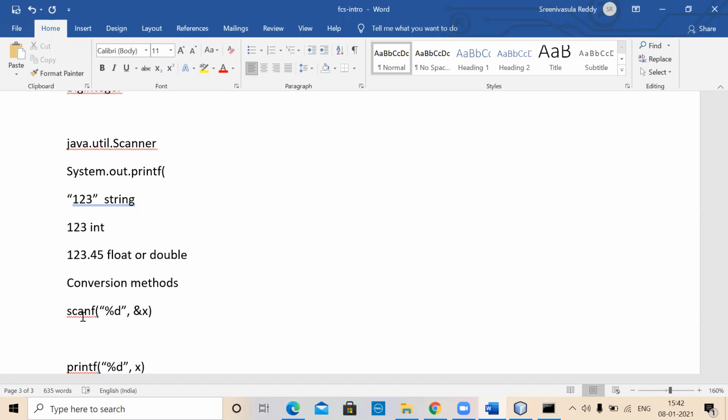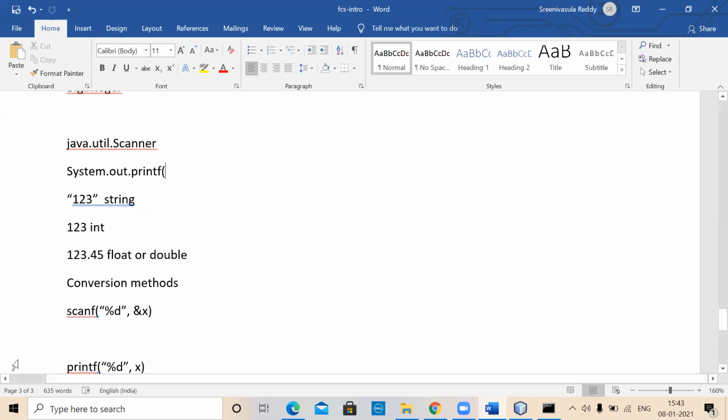It's already 3:42. Maybe we can complete one small program and then do that. That is one mechanism. The other is I'm just giving this as an assignment to you. You read about this Scanner class as well as System.out.printf, about how to read data of different data types. Similarly, how to print data of different data types by using that.